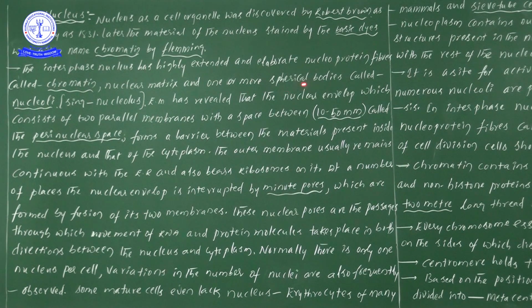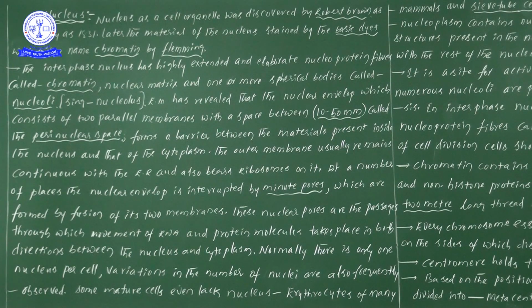And one or more spherical bodies. Within the nucleus we can find the nuclear matrix, and one or more spherical bodies are present. These spherical bodies we consider as nucleoli, or in the singular, nucleolus. Simple information: suppose you take one particular nucleus, what parts are present? We can see the nuclear membrane, the outer membrane and the nuclear membrane.